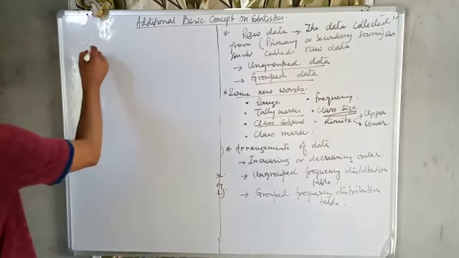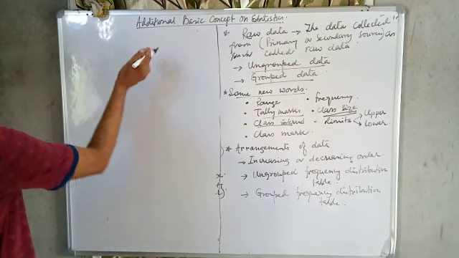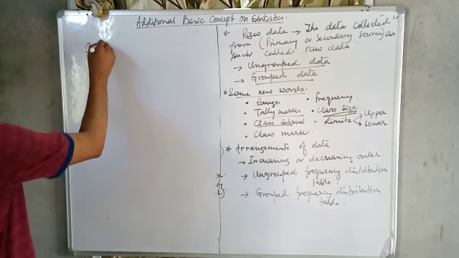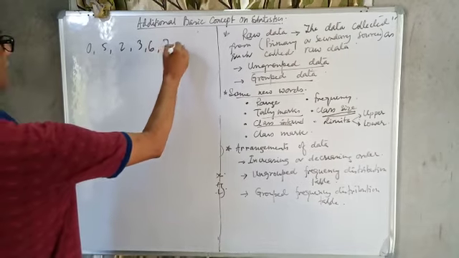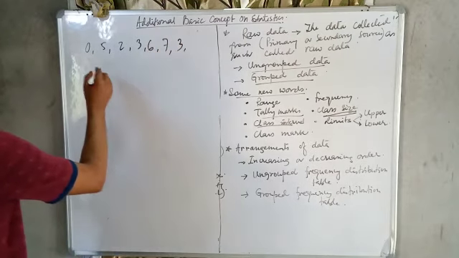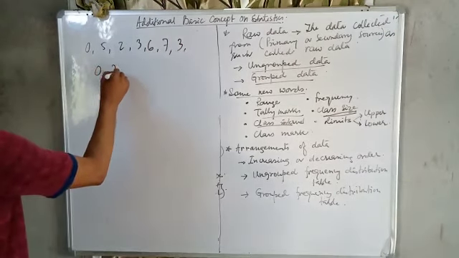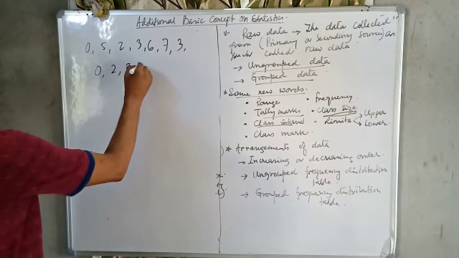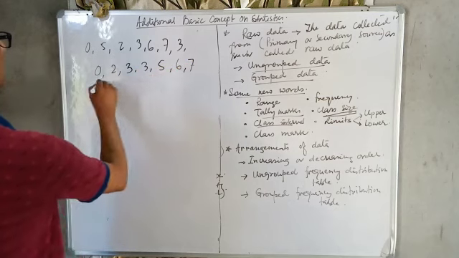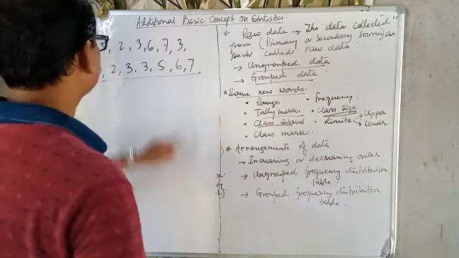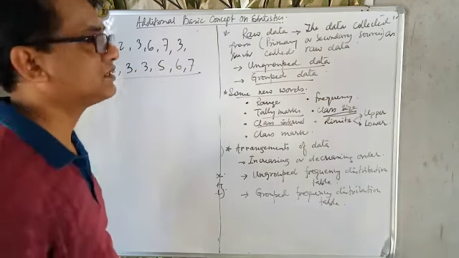Earlier we took 10 students with marks 0, 5, 2, 3, 6, 7, again 3. In increasing order: 0, 2, 3, 3, 5, 6, 7. This is the increasing order. In the same way you can arrange it in decreasing order.